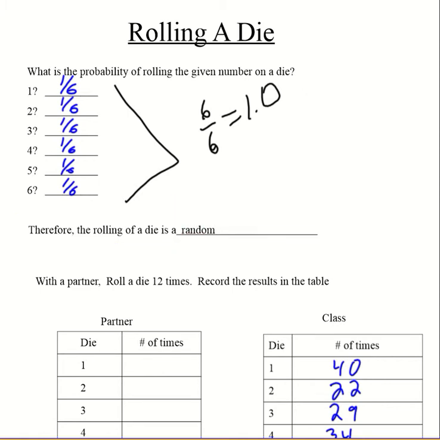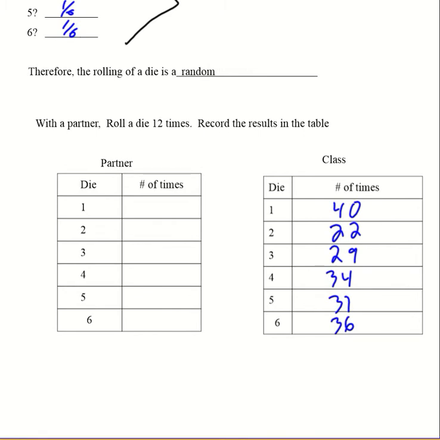Okay, so this is an activity. I've changed it a little bit. You're supposed to roll with a partner, but we're going to ignore that. I ended up rolling a die many, many times, and this is what I got. Number 1, I got 40 times, 2, I got 22, 3, 29, 4, 34, 5, 31, and 6, 36. So yeah, some of these events happened a few more times. I got 1 a few more times. I didn't get 2 as much. But I did it randomly. I had no control over it.